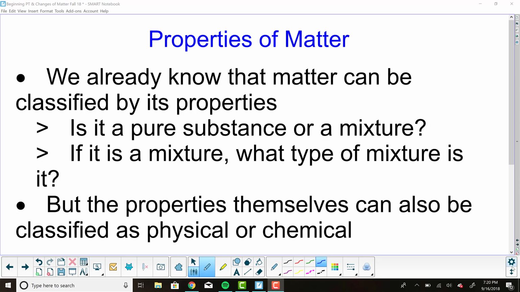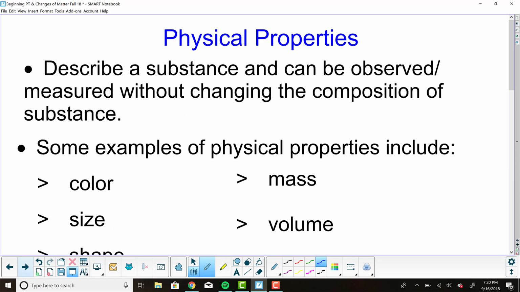But these properties themselves can also be classified as physical properties or as chemical properties. Let's get into that a little bit more. Physical properties describe a substance and can be observed and measured without changing the composition of the substance. That's the key part here, without changing the composition of the substance.